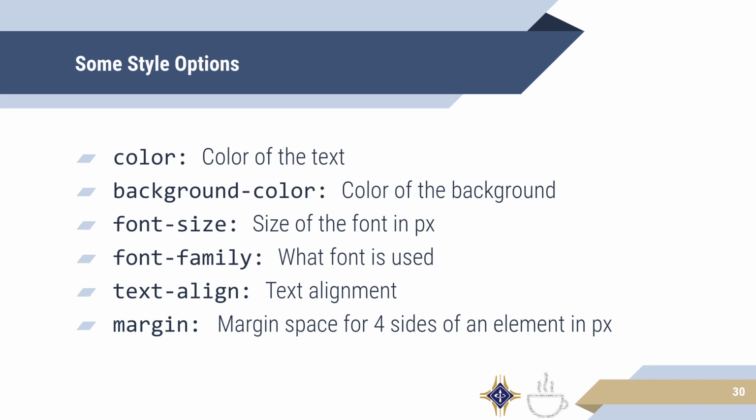Font family is how you determine what kind of font is being used. And text alignment will be the actual alignment left to right, center, justified for the text. And finally, margin is going to be how much space is on each of the 4 sides of an element. Once again, the default unit is going to be pixels or px. There's one more property you might find useful called padding, which is kind of like margin, but instead of being space on the outside of an element, it will be space on the inside of an element.